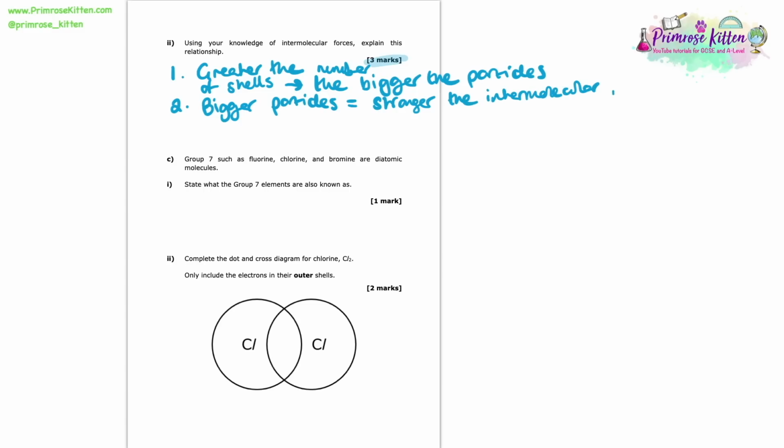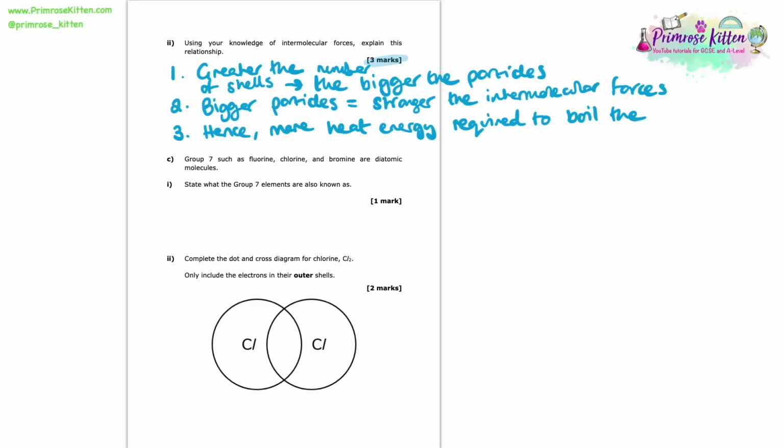So when we have stronger intermolecular forces, that means that if we want to boil or change the state of this substance from a liquid to a gas, we're going to need to put in more heat energy to do this. So this is why, as the number of shells increases, the boiling point also increases.